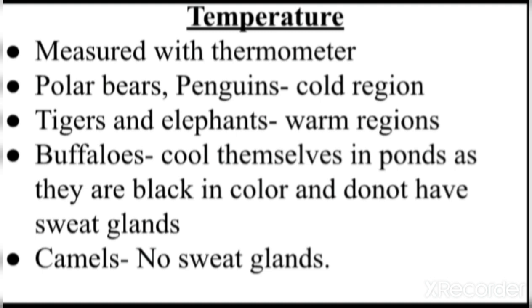They are actually black in color, and when the color is black, it starts to absorb more of the heat or the radiation which is present around us. That is, the sun's rays are absorbed with the help of the black color. So the color of the buffaloes is black, means the body temperature starts to increase. And apart from that, they do not have effective sweat glands. Sweat glands means the glands which produce sweat. Buffaloes do not have proper sweat glands.